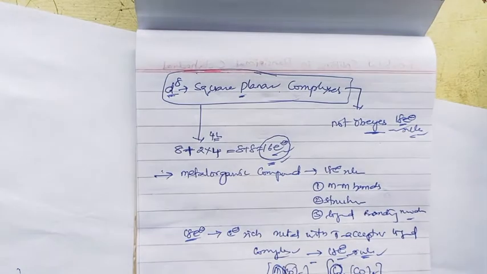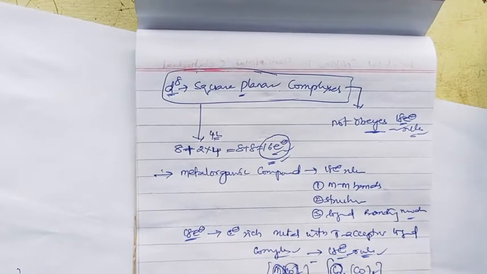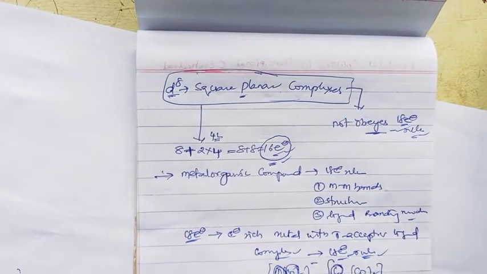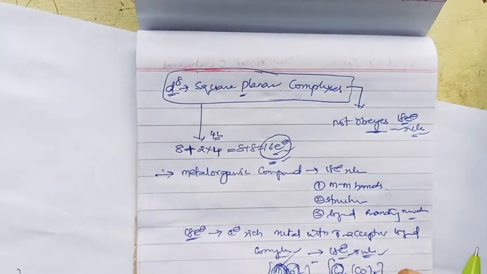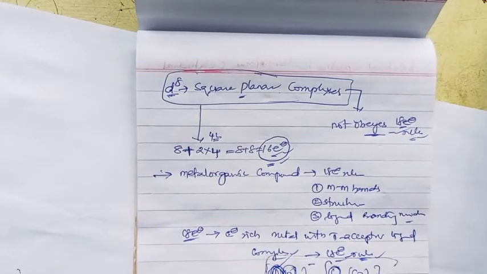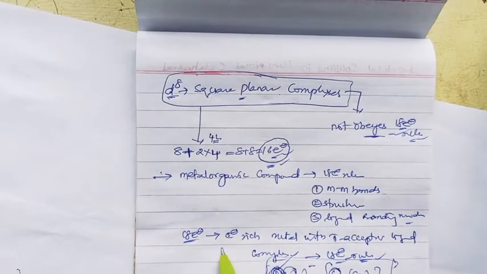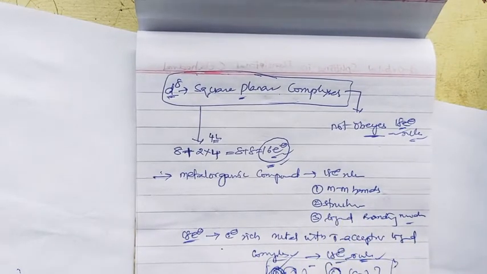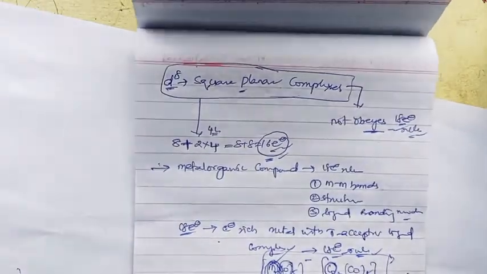And the ligand carbonyl is sigma donor and also pi acceptor. So pi acceptor ligand and electron rich metal will obey the 18 electron rule. That's how the 18 electron rule suits.